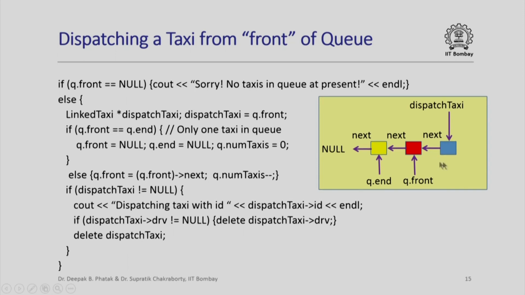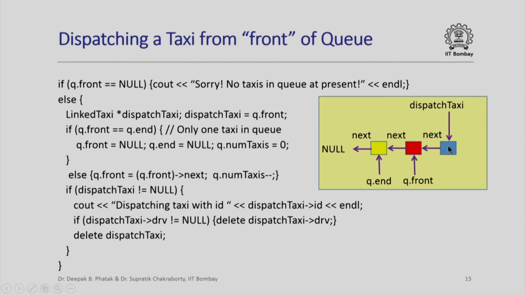And before we deallocate this object of type link taxi, please note that one of the members of this object was a pointer to an object of type driver, and that object was also dynamically allocated. So if we are going to deallocate this object, we better deallocate that object as well. Otherwise, that object allocated in the heap would just be hanging around and nobody would be pointing to it. So that is what we do here. We check if dispatch taxi arrow drv is not equal to null, then we delete dispatch taxi arrow drv. This would free up the object of type driver allocated on the heap to store information about the driver of this dispatch taxi.